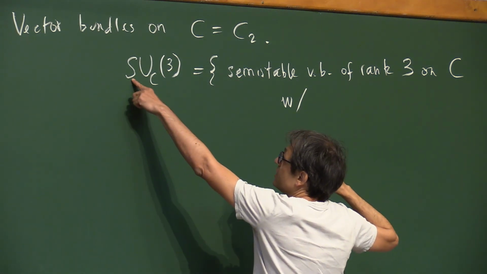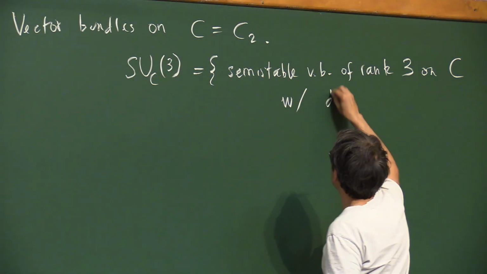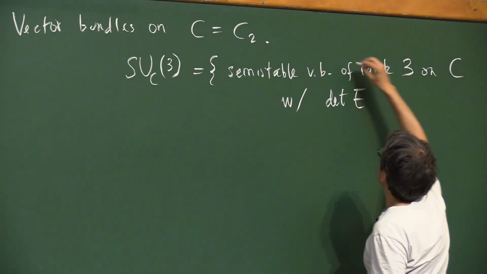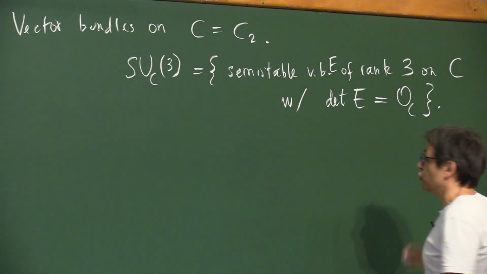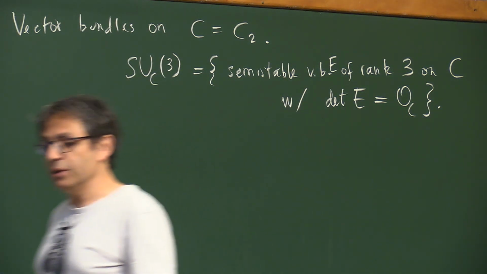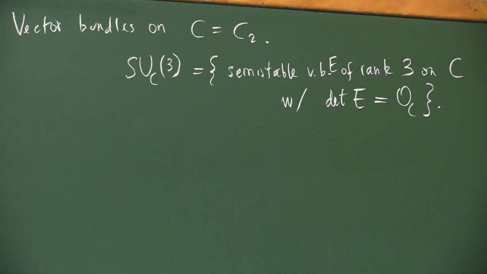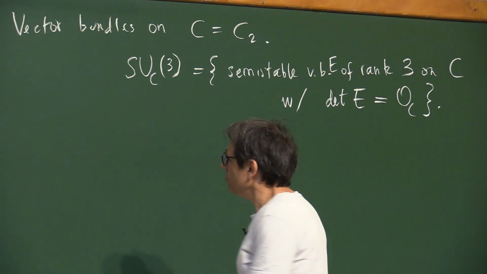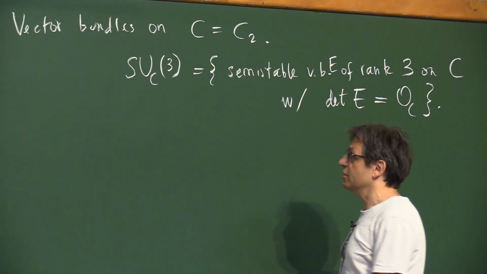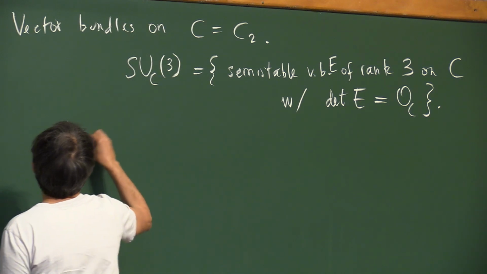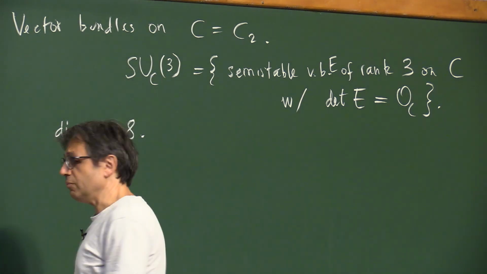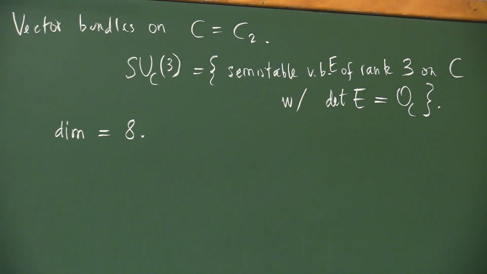And this S here stands for special, so it's something about the determinant: vector bundles E, and the determinant should be trivial. This moduli space is a kind of nice object. It's a Fano variety with nice singularities and so on. It has dimension 8.